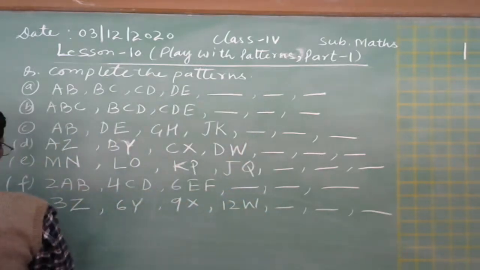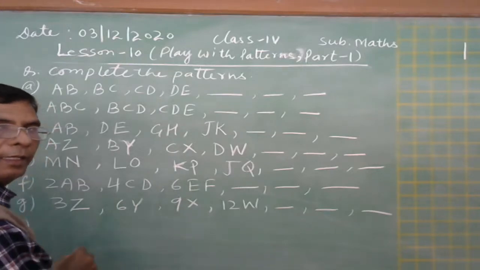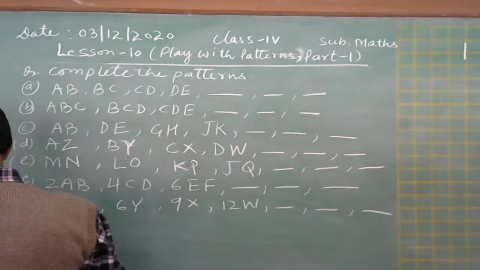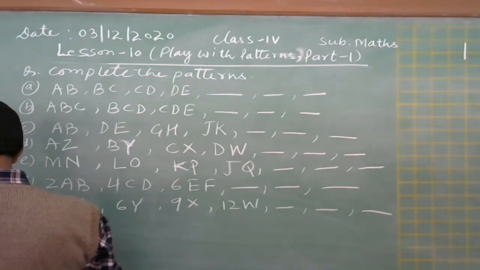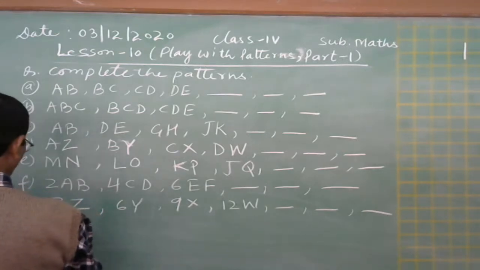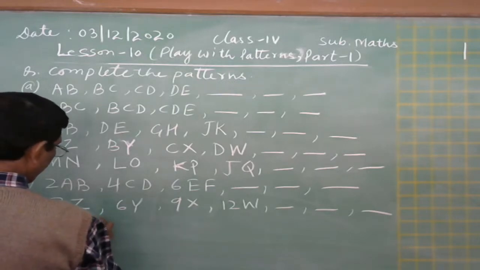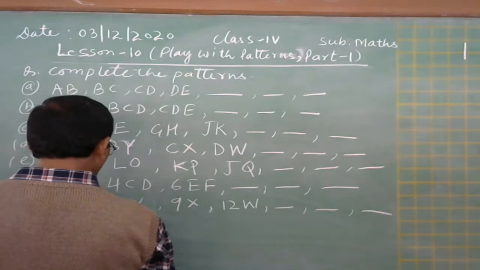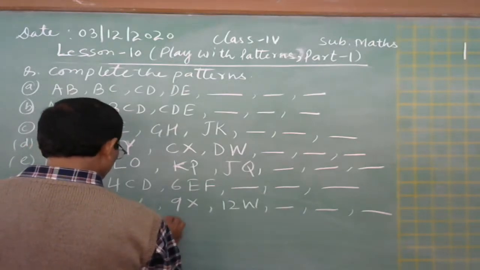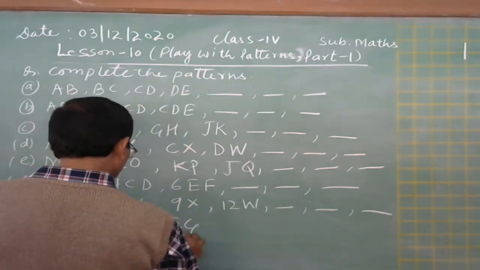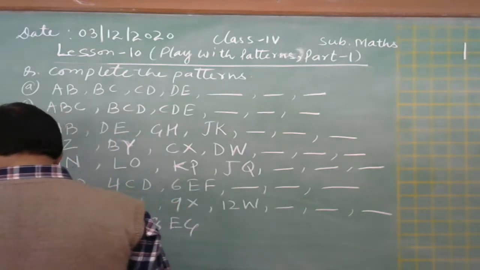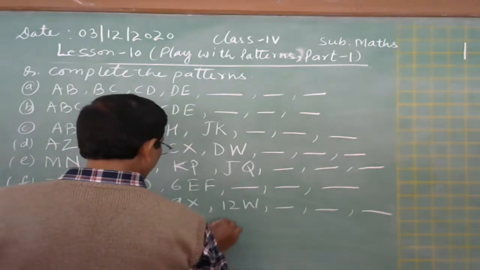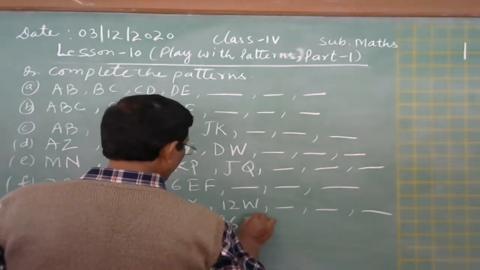And H part, it is 100AC, 100AC, this is 98EG, 98EG, 96IP.